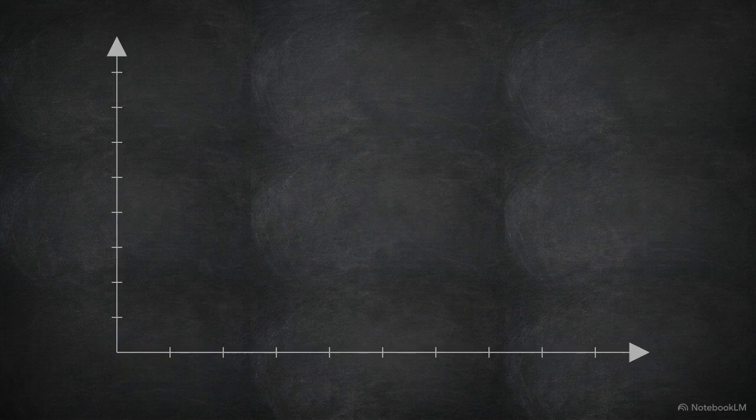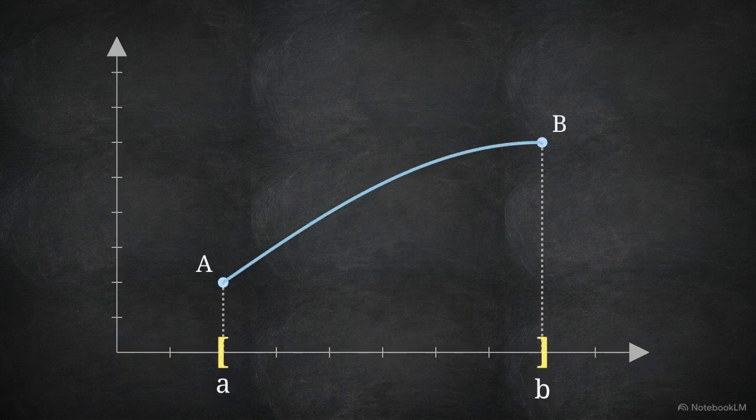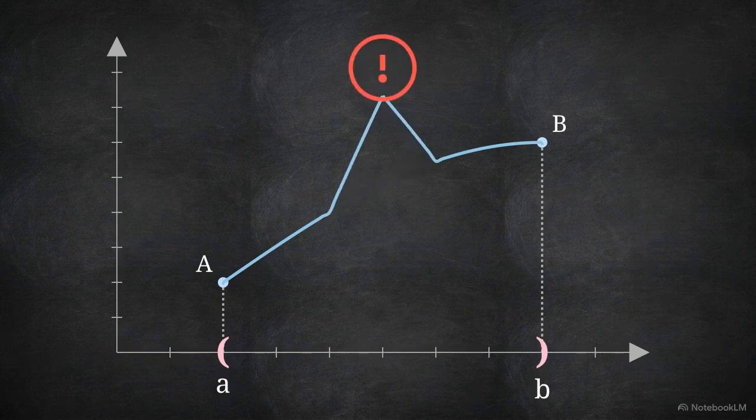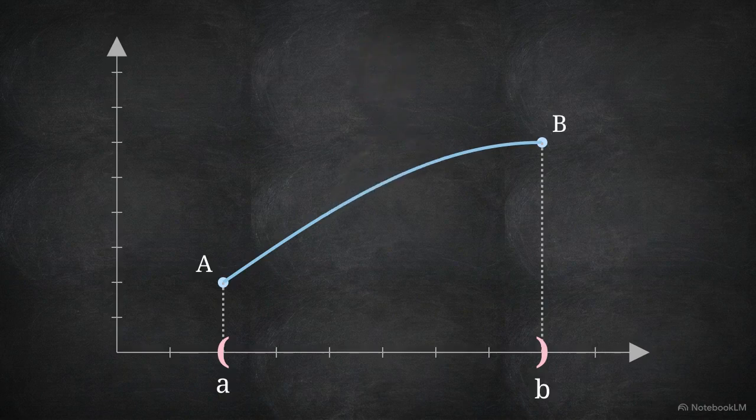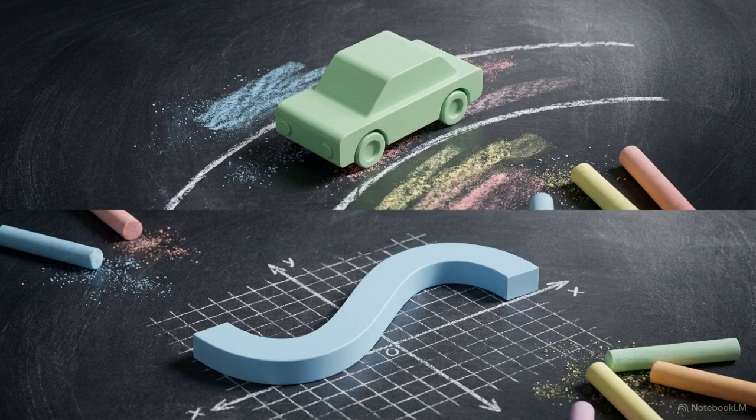To apply this theorem, we need to establish two strict prerequisites. First, the function representing this trip must be continuous on a closed interval from A to B. This means there are no breaks, jumps, or sudden teleports along the path. Second, the function must be differentiable on the open interval A to B. This ensures there are no sharp corners or jagged spikes, representing infinite physics-breaking changes in velocity. Confirming these two conditions ensures our physical intuition about continuous movement aligns perfectly with mathematical reality.